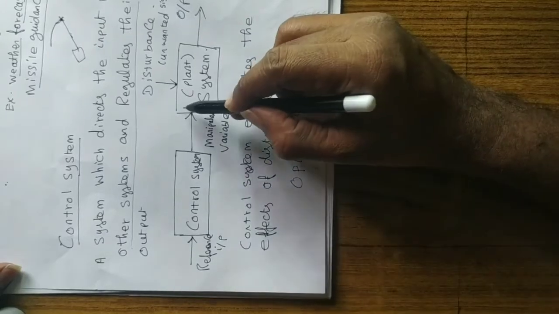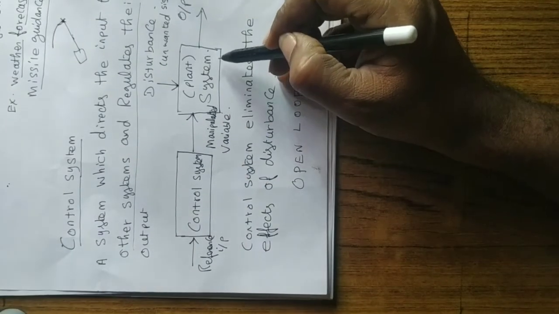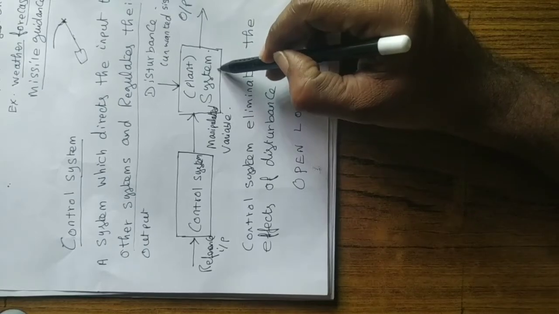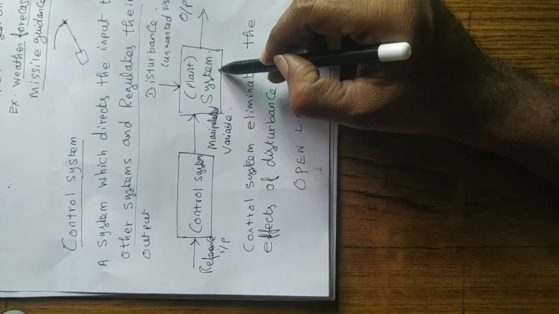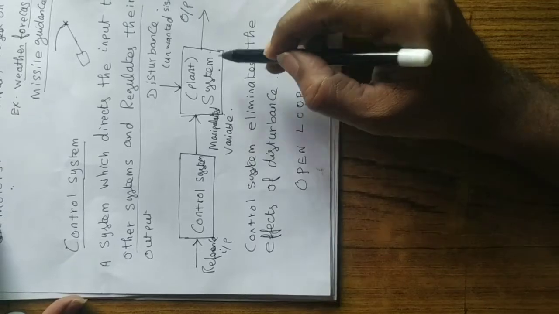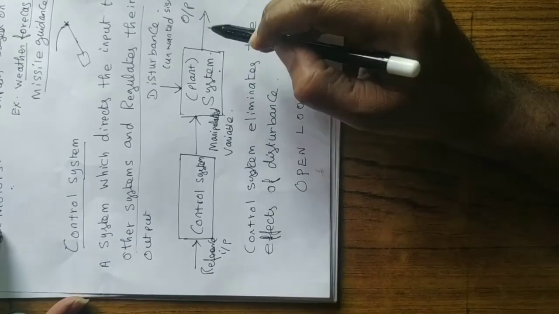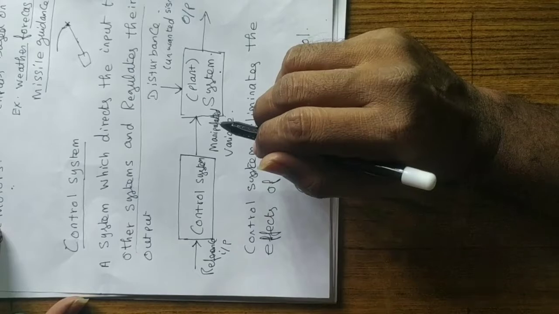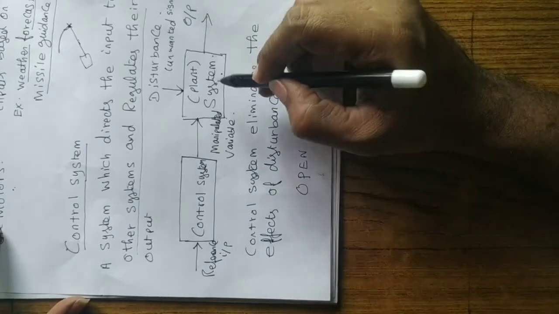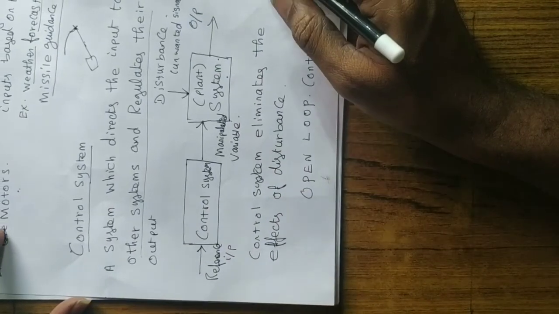So look at here. This may be a system, it may be a plant, it may be a mechanical system or electrical, electronics, any kind of pneumatic or hydraulic system. Here I want to regulate one of the parameters of the system, maybe a temperature. In the case of thermal system, I want to maintain the temperature at a particular value, right?